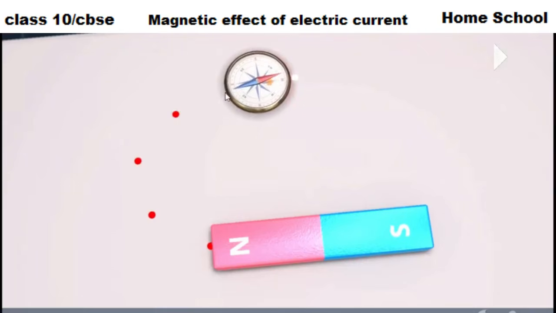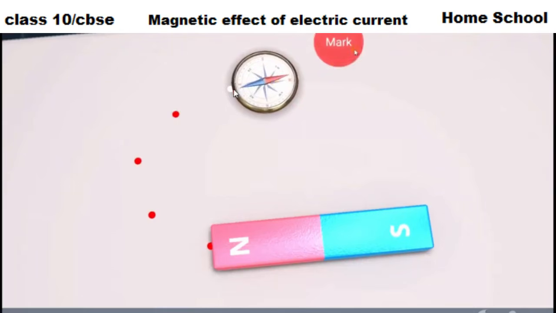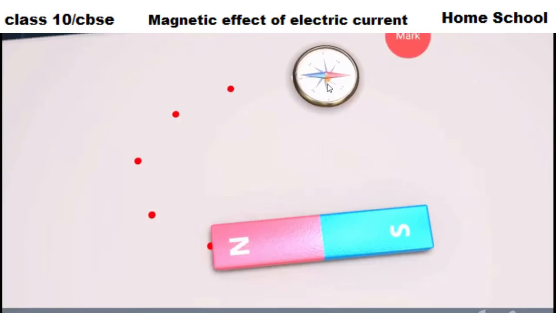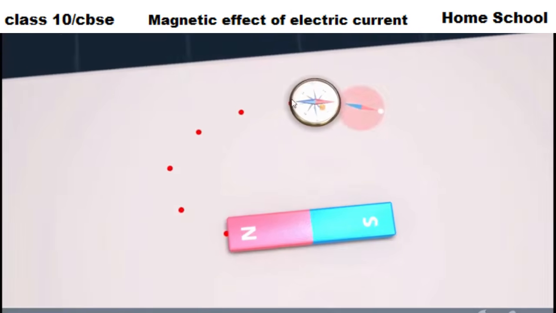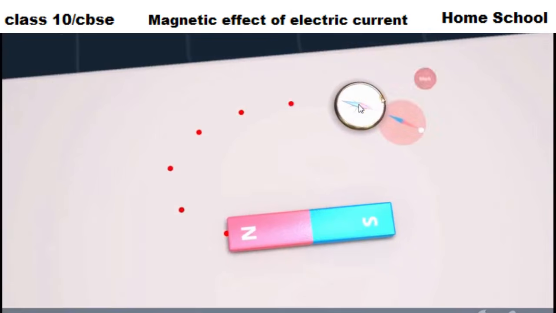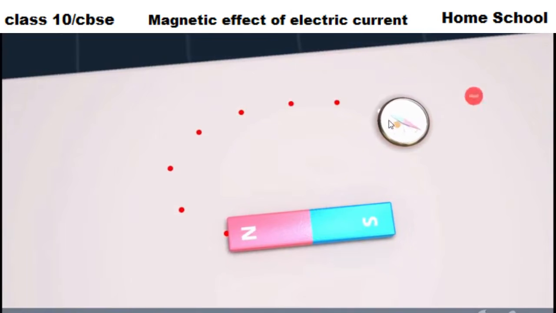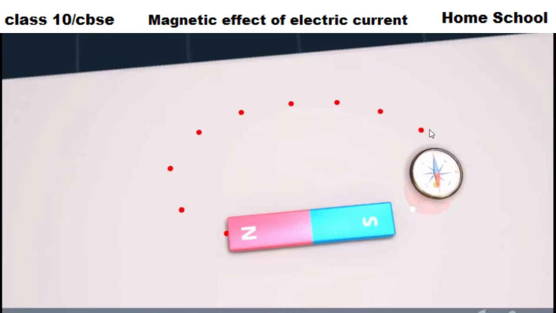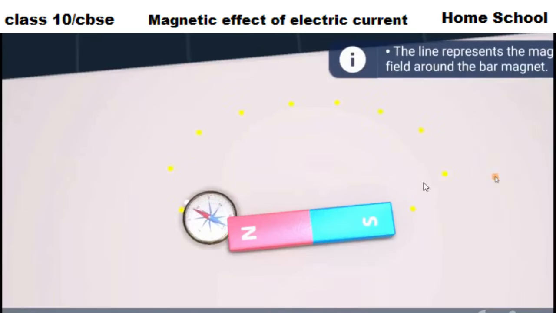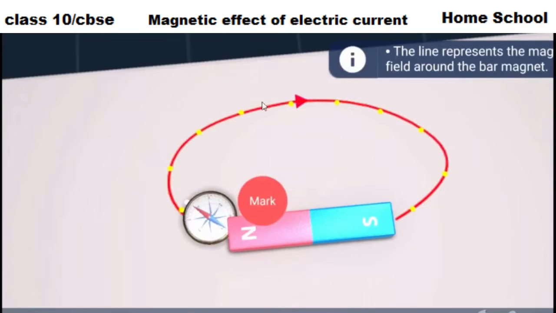So observe carefully. Say the compass has moved here, the needle deflected, we mark a point here. Again the compass moved here, the needle slightly deflected, marked. See, as you move the compass in different directions, the needle is getting deflected. See, the blue color one. So like this, right? Now join all the points. We can join all the points.